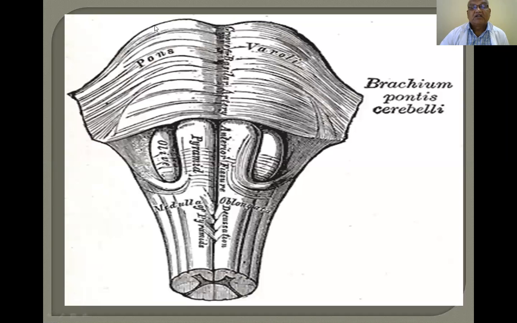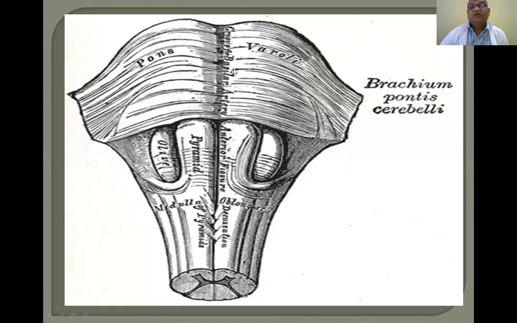Now, this is the pons. This is the superior border of the pons. This is the inferior border of the pons. These are the transverse fibers. Now, this is the pyramid. From the cerebral cortex, fibers come into the midbrain, from the midbrain to the pons, and from there they go into the pyramid. From the pyramids, they go to the anterior horn cells of the spinal cord. They are corticospinal fibers. So, this is the pyramid.